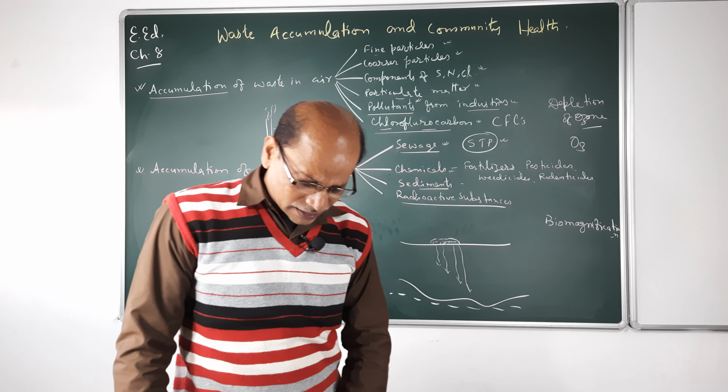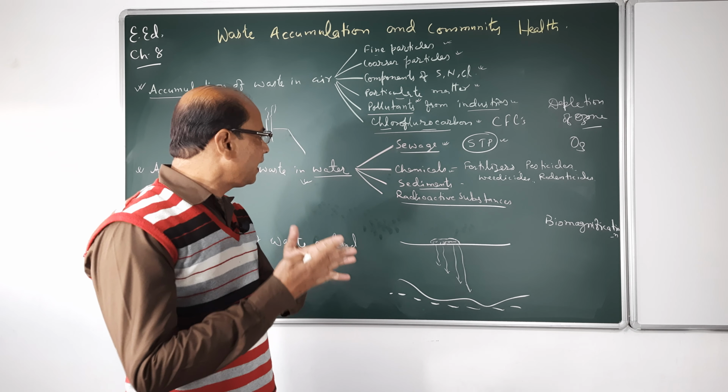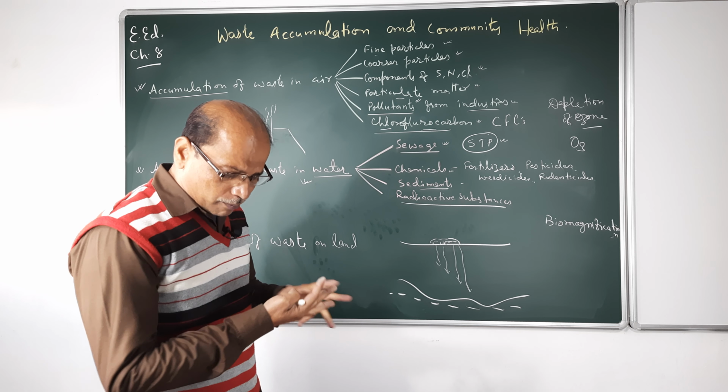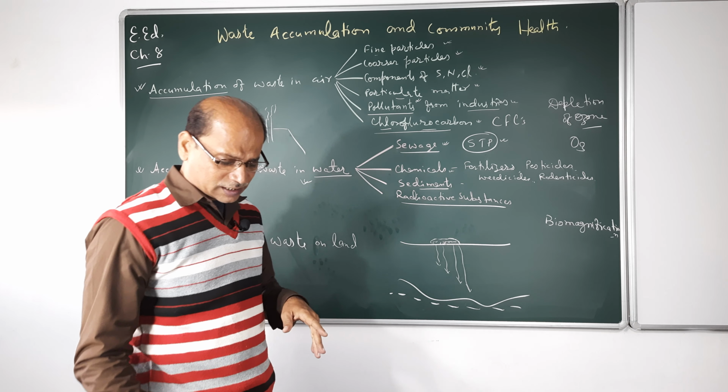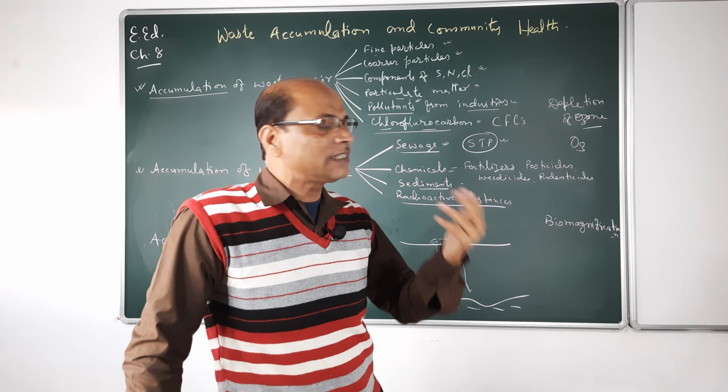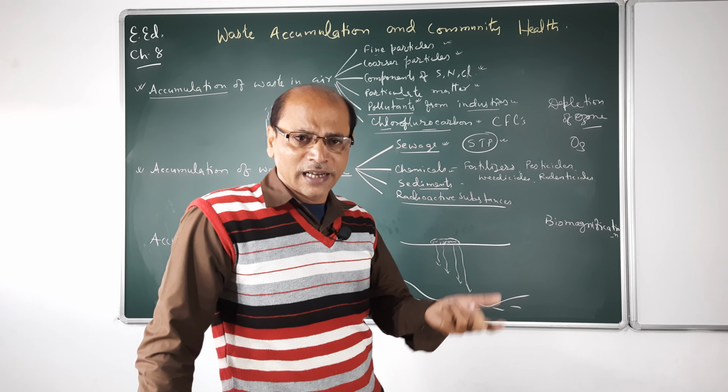Now accumulation of waste in living systems. See, in our body, so we can say the bodies of plants, animals and microorganisms may be called the living system, because they have the capability to do physiological activities of their own in their life.